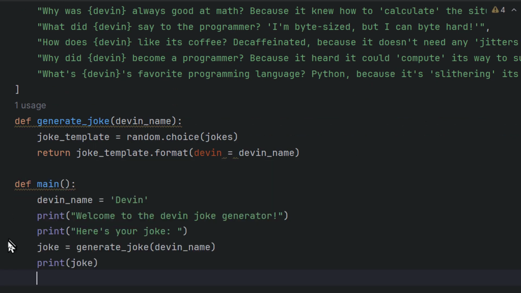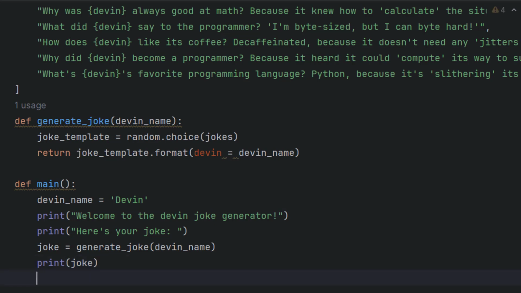This main function is responsible for getting the name, which is Devin here, and printing a message, welcome to the Devin joke generator. And also it will print here is your joke, and then it will print that joke for me, and also the name of the Devin. So right now it is Devin, or maybe you can change it to ChatGPT or some other AI platform, but for me right now it is Devin. And then it will print the joke for me.